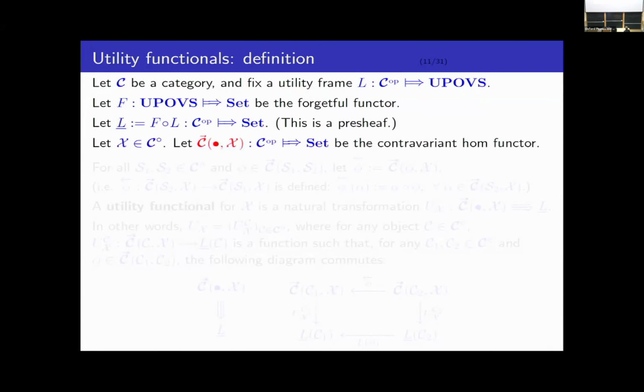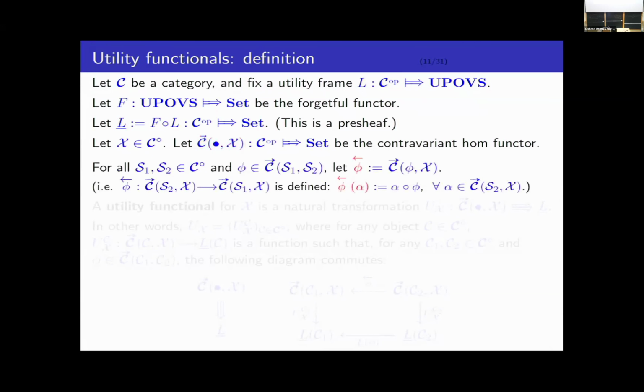Okay. Now, given any object X in the category, let's use this notation to represent the contravariant Hom functor defined by X. Okay. So given any morphism phi between two objects S1 and S2, let's write phi with a backwards arrow to indicate the image of phi under this contravariant Hom functor. So I put the backwards arrow to remind you that it's going in the backwards direction from C(S2, X) into C(S1, X). Okay. So now we can define a utility functional.